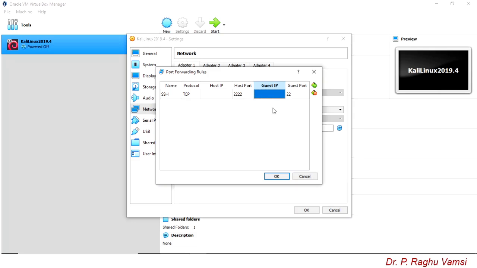Since in this case we have only Kali Linux as the operating system available on the virtual machine, we are able to say that this is the only IP address. But whenever DHCP is activated, we cannot guess that we will always get the same IP address, so it is very difficult for us to predict. So I am leaving this guest IP empty, and I am mentioning the guest port number where the SSH service is running, which is 22. Then say OK.